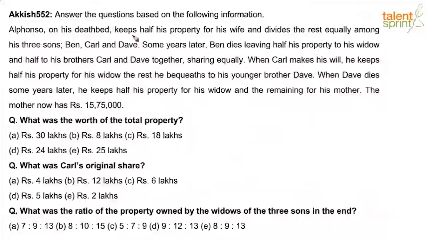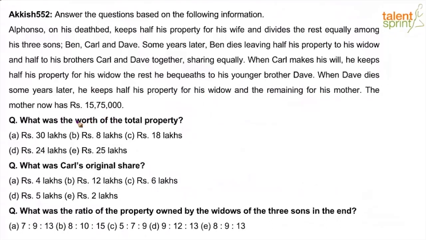Alfonso on his deathbed keeps half his property for his wife and divides the rest equally among his 3 sons, Ben, Carl and Dave. Some years later, Ben dies, leaving half his property to his widow and half to his brothers Carl and Dave together, sharing equally. When Carl makes his will, he keeps half his property for his widow. The rest he bequeaths to his younger brother Dave. And when Dave dies, some years later, he keeps half his property for his widow and the remaining for his mother. The mother now has rupees 15,75,000.